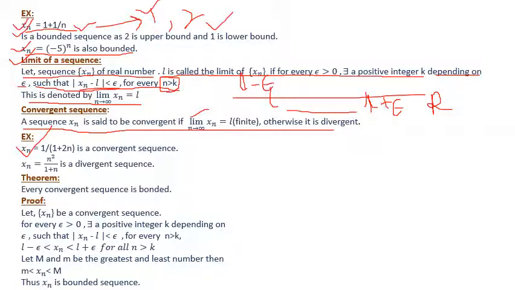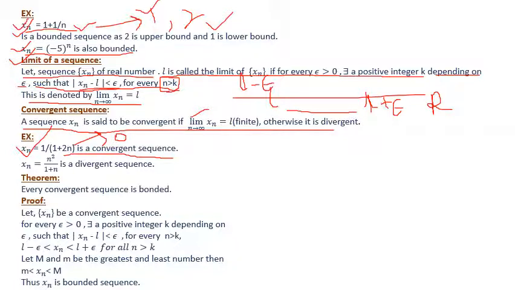So why is our first sequence convergent? Now find the reason. According to this definition, try to find the limit of the sequence. Limit n tends to infinity 1 by 1 plus 2n. As you can see, when n tends to infinity, the limit tends to 0, right? So the limit exists and 0 is a finite number, therefore the sequence is convergent.